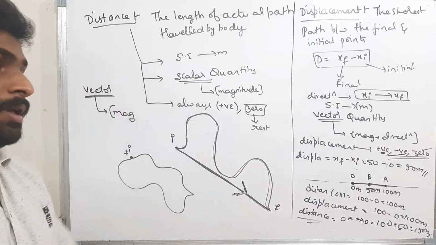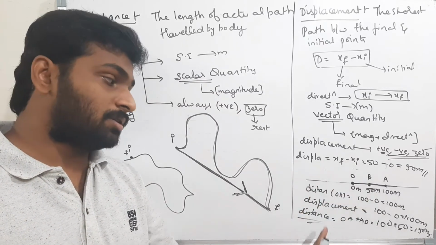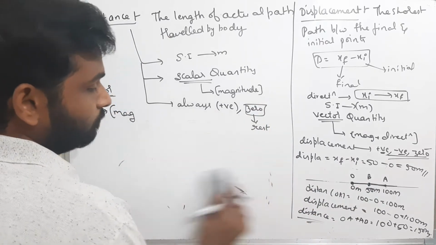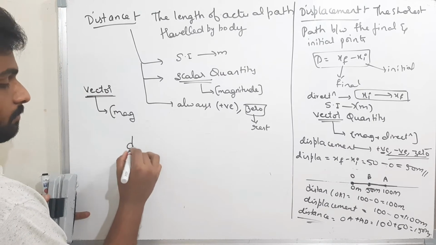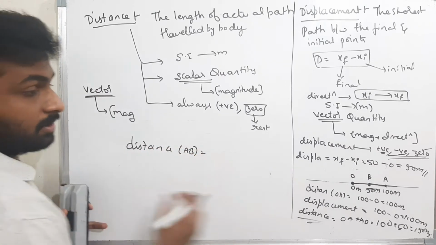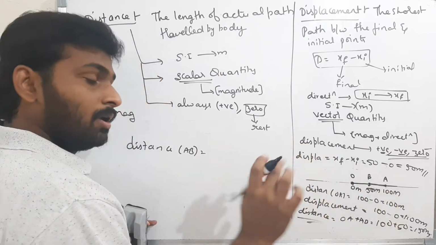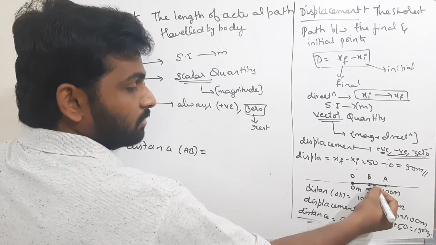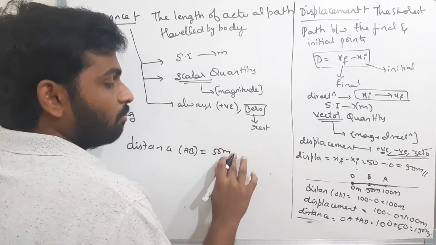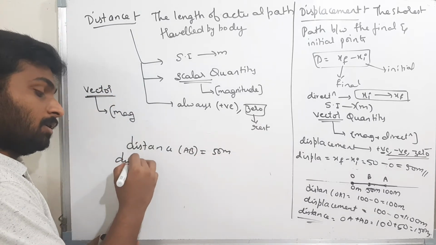I think this is clear. For displacement I always bother about the final position minus the initial position, but for distance I count the actual length travelled. Now if I want to find the distance AB, A is the initial position and B is the final position. What is the total length travelled from A to B? That is 50 meters, and I won't bother whether it is positive or negative.